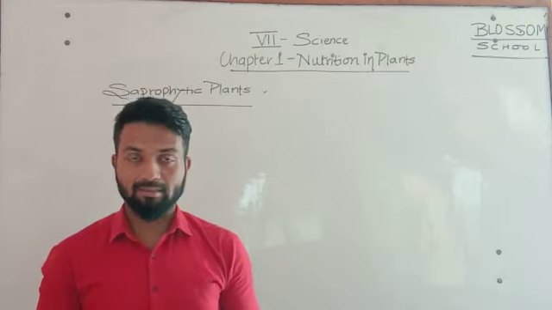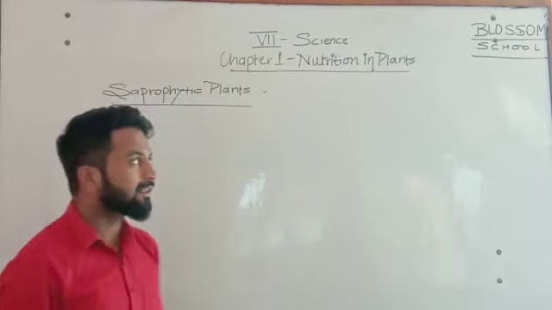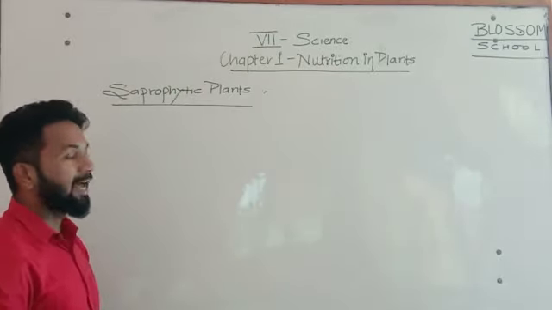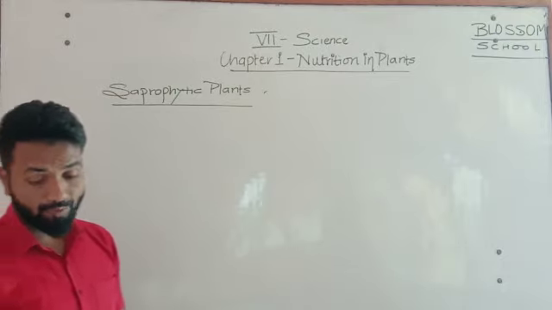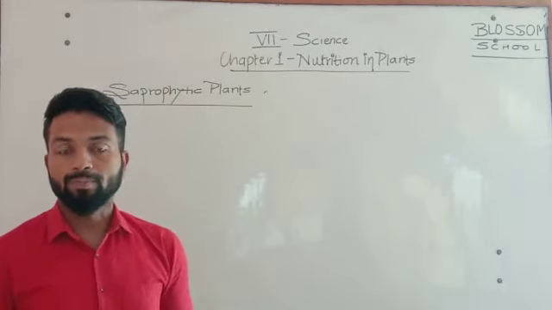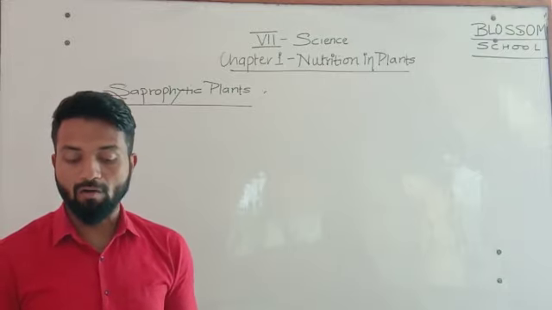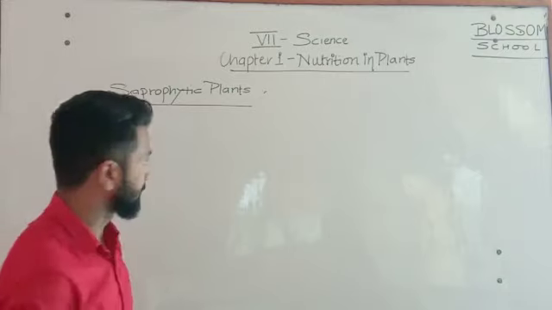Such plants are included in this category, which is called saprophytic plants. Okay, students, so first I am going to write the definition of saprophytic plants.